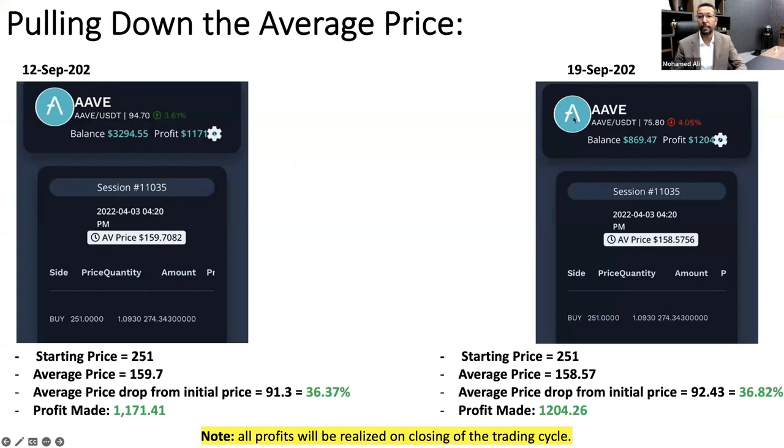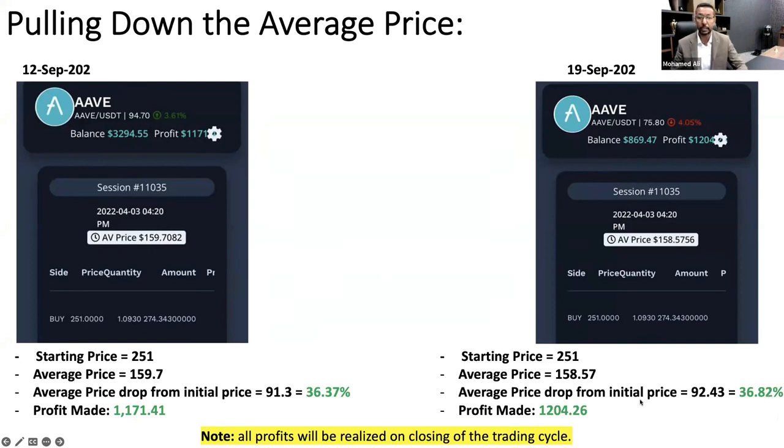Today, 1 week later, which is 19th of September, the profit has increased to 1,204.26 USDT. The average price moved down from 159.7 to 158.57. That means our average price now is 36.82% below the initial price.